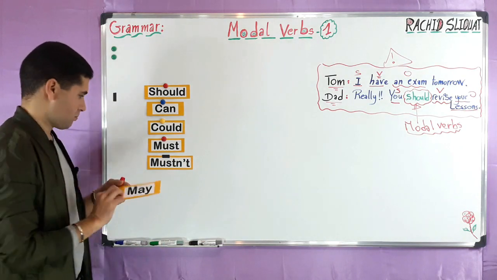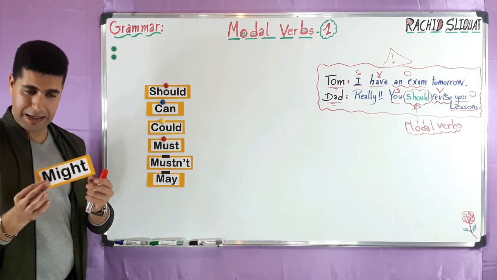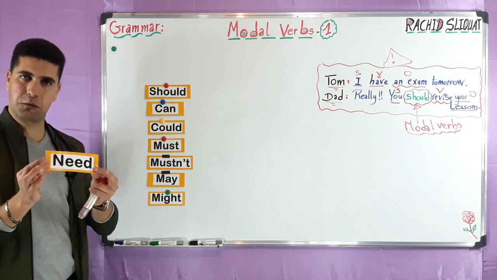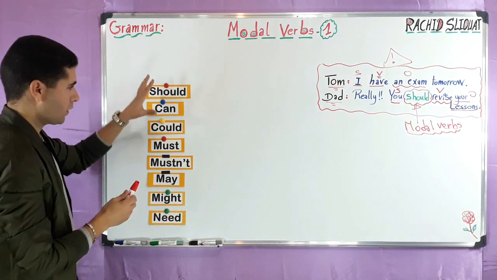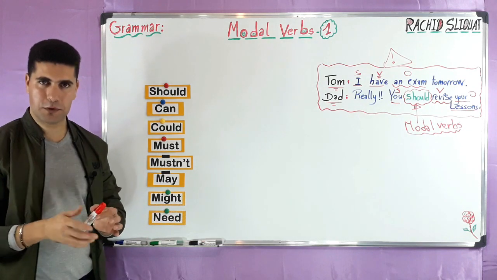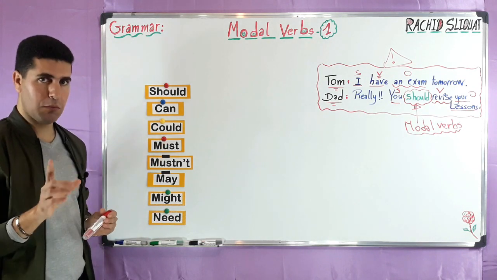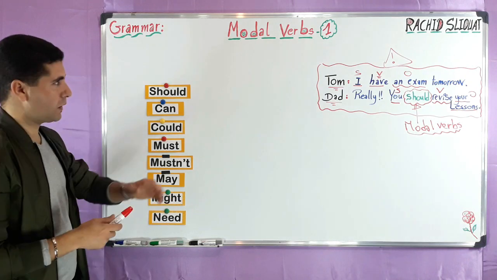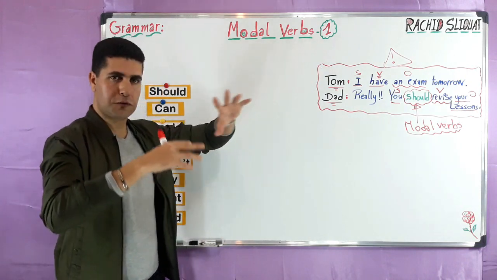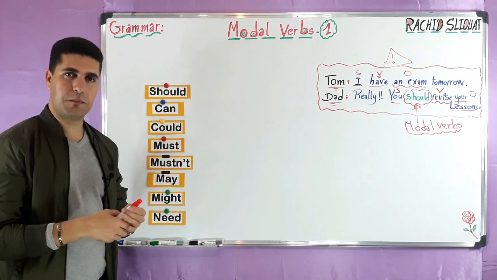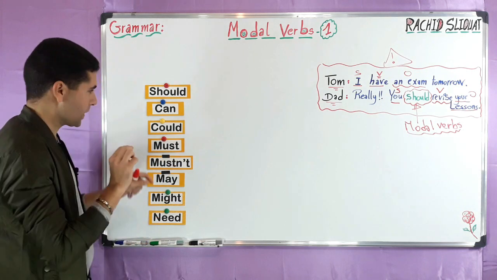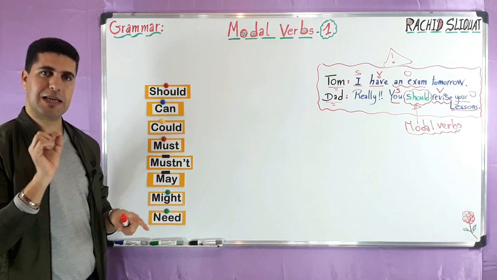Also may, might. We can also have need, another modal verb. So these are the most common modal verbs we have in English. In this episode number 1, we are going to talk about modal verbs in general. Starting from the next episode, we are going to start with each modal verb in detail.